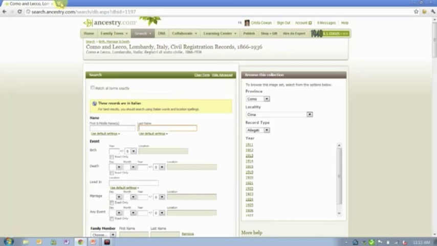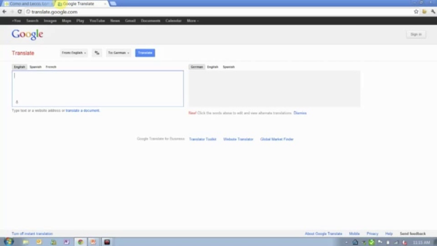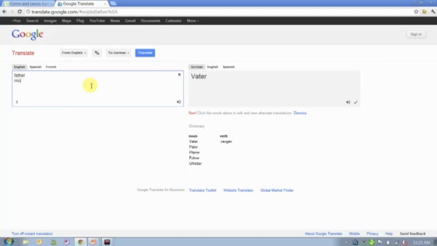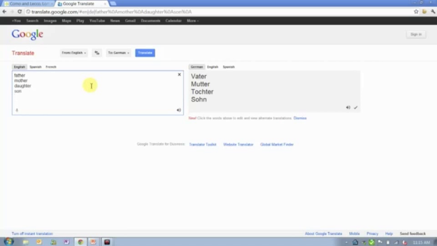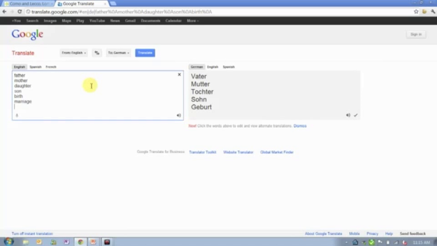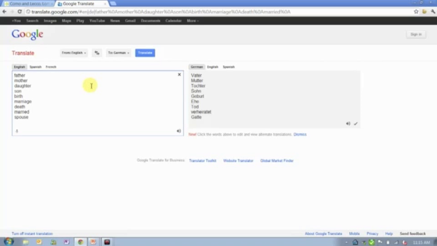Now, one of the things that I do a lot when I use foreign language records is I will use Google Translate. So you can still do genealogy research in foreign language records, even if you don't speak the language, if you just know a few key words. And so I'll say, I want to translate from English into German or Italian or whatever the language is, and then I will just start making a list of words that might show up on a genealogy record: words like birth and marriage and death, words like married, words like spouse, relationship words, all of those.